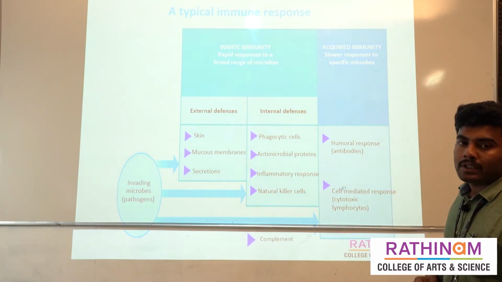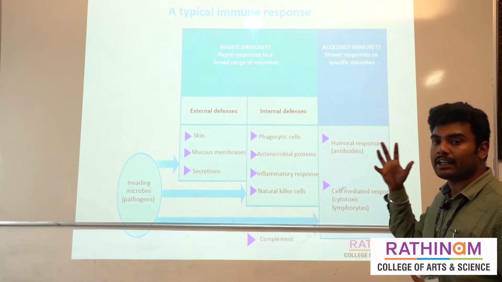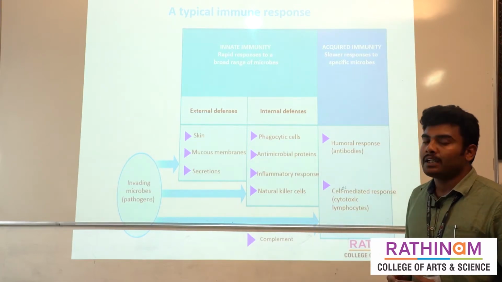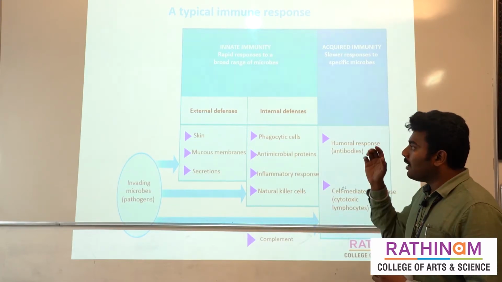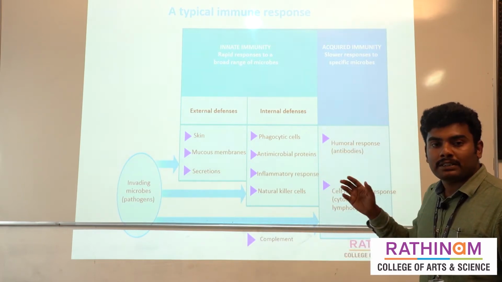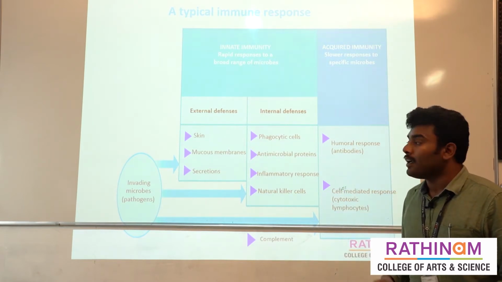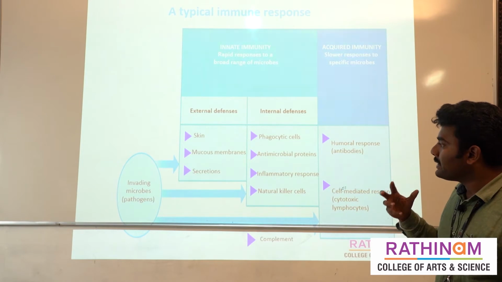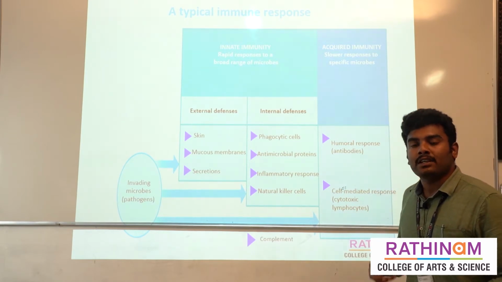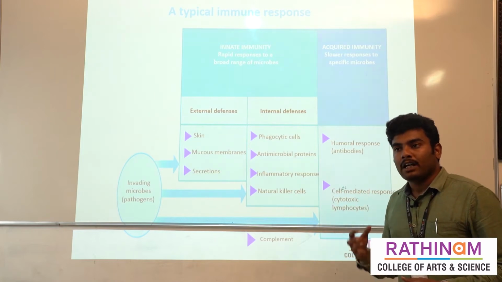While talking about innate immunity, it is classified into external defense and internal defense. External defense means factors like skin, mucous membrane and secretions. Internal defenses involve proteins or cells like phagocytic cells. Phagocytosis means engulfing the cells.